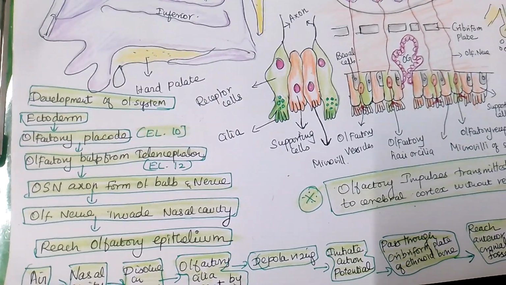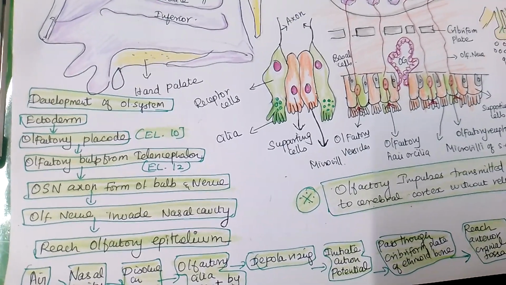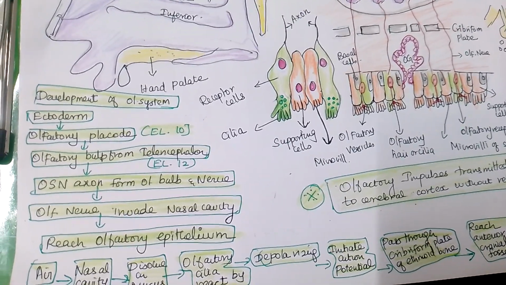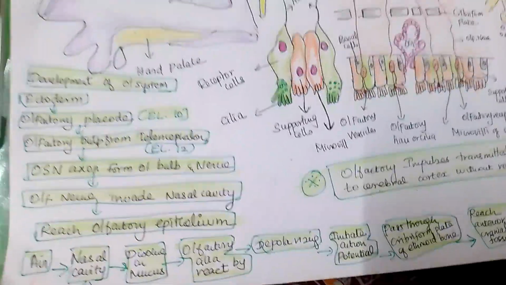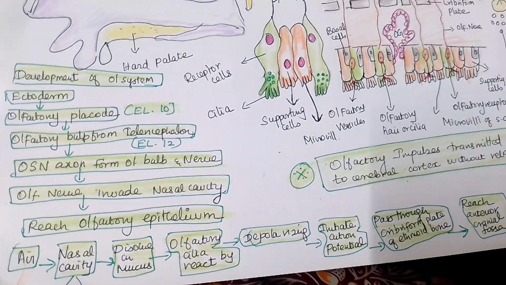From the ectoderm, the olfactory placode develops in the embryonic life on the 10th day. From the olfactory placode, the olfactory bulb is developed from the telencephalon.